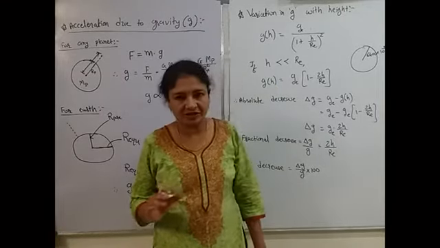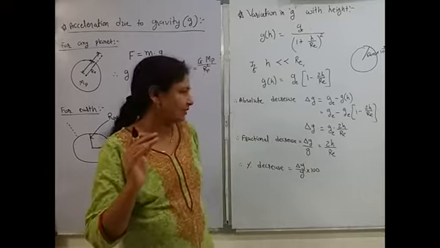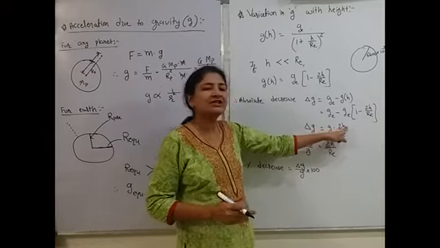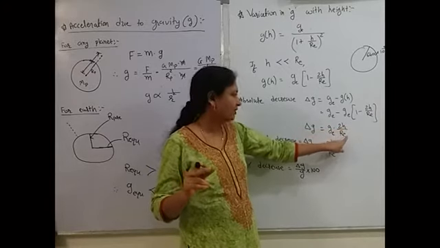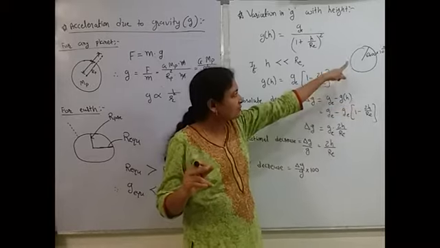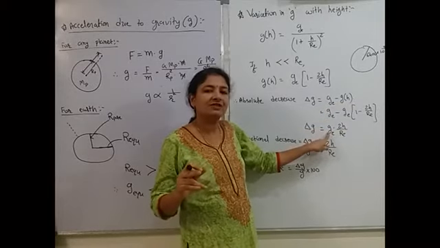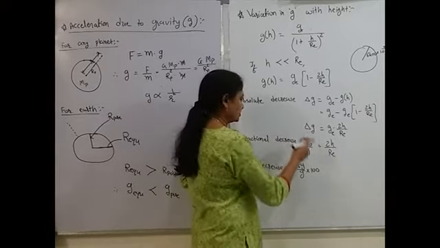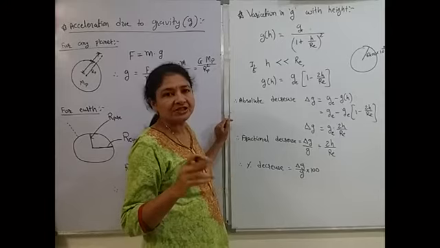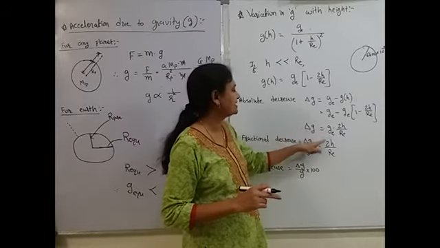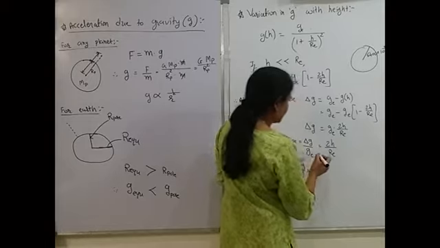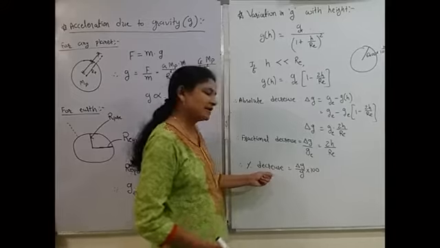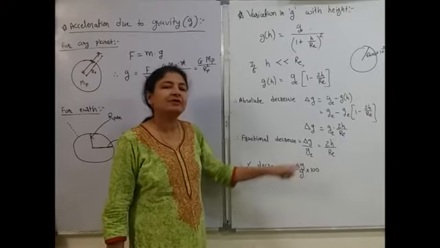Simply they have given you a distance. Then at a height of 50 meter, what is the decrease in the value of g? Simply by putting the values: h is given as 50 meter, radius of Earth is 6400 into 10 raised to 3 meter, value of g is 9.8. You can calculate the change. So this is the absolute change. They can ask you what is the fractional change in the value of g. Fractional change means delta g by g, so delta g by g_E. This g will come to the other side, so it will be 2h upon R_E. And if they ask you percentage change, then delta g by g multiplied by 100.